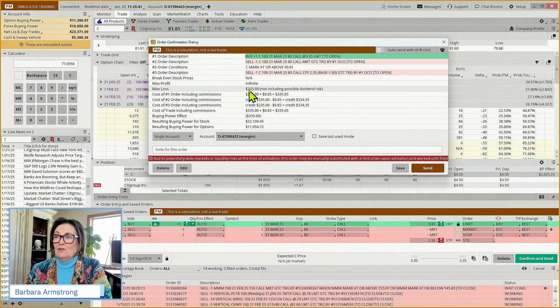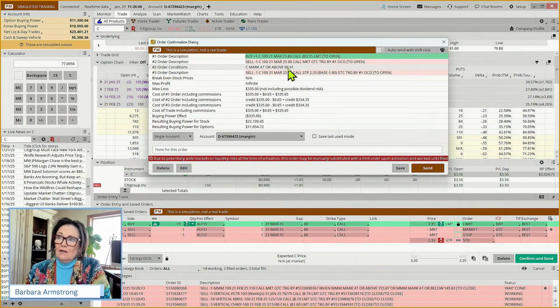And how much could we lose? All of it. You know, we could lose all of it. How much can we make? Well, it's saying, you know, our gain is technically unlimited because there's no telling how high the stock could go. But we have a target of exiting at $90.91.